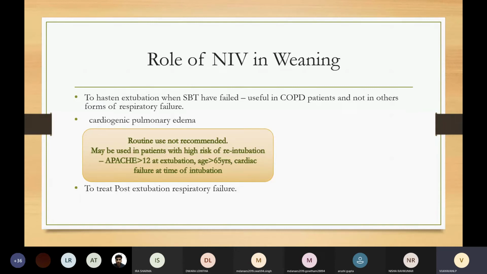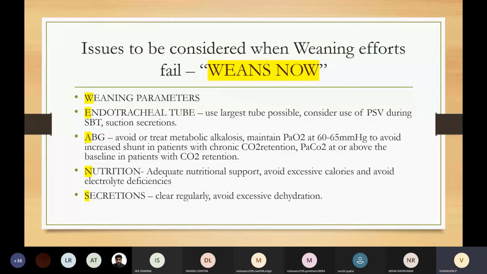It is beneficial only in patients who are having high risk of reintubation, that is APACHE score of more than 12 at extubation, age more than 65 years, and cardiac failure at the time of intubation. Now coming to the causes of weaning failure. What are all the issues to be considered when weaning efforts fail?